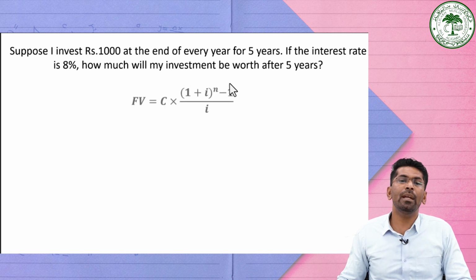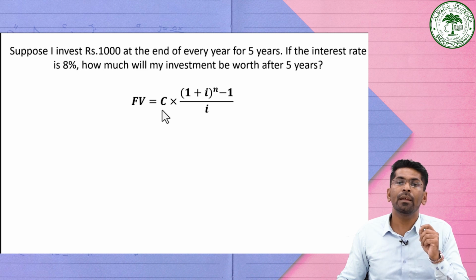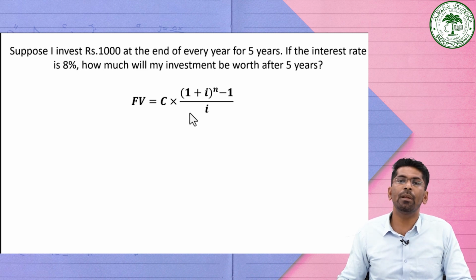So from the given equation, we can calculate the future value of this type of ordinary annuity. Here it is an ordinary annuity because the payment is made at the end of every year. This is a hint given in the problem, which tells whether the annuity is an ordinary annuity or an annuity due. Since the payment is made at the end of every year, we can say this is an ordinary annuity, so we can find the future value by using this formula.